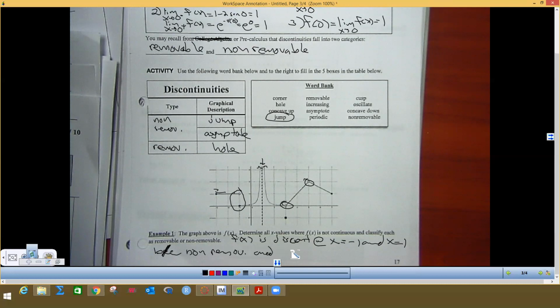And discontinuous at x equals 3 and x equals 5, and where there are holes, they are removable. I probably should have put removable discontinuity in here. And I probably should have put non-removable discontinuity here. It would have made more sense.